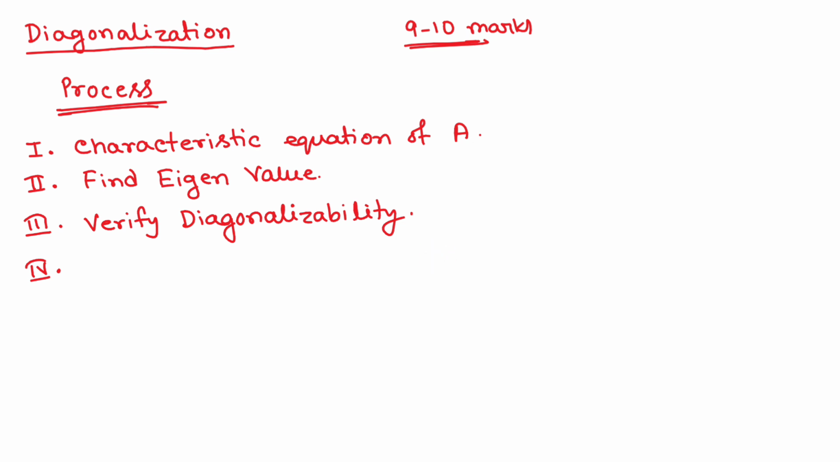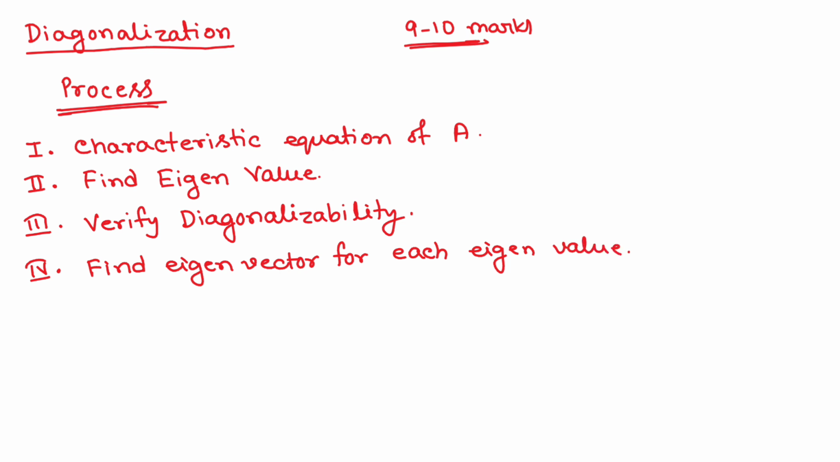The next step is you have to find the eigenvector for each eigenvalue. Now step number 5 is you have to form the modal matrix. Make the modal matrix, which means the matrix P. Modal matrix P, and I will tell you what the modal matrix is and so on.